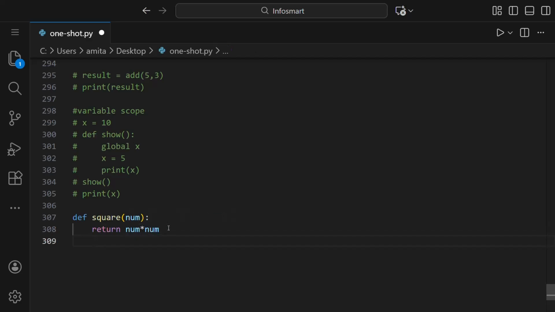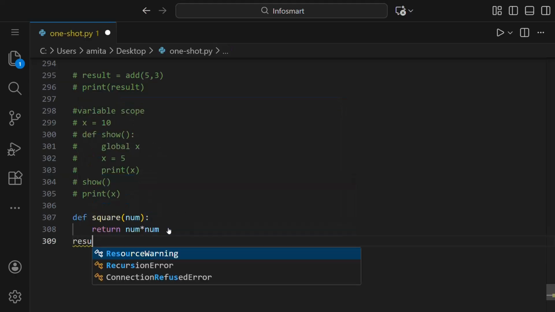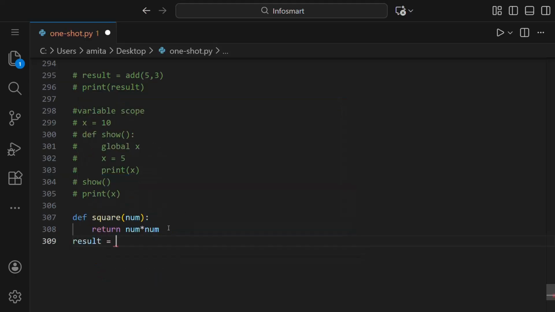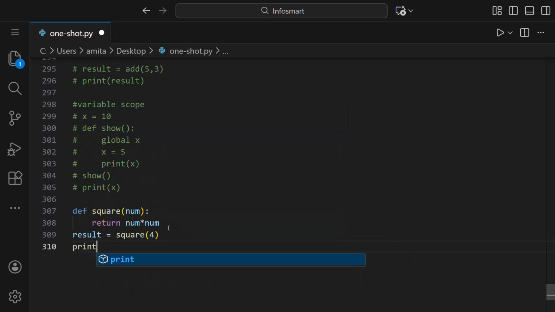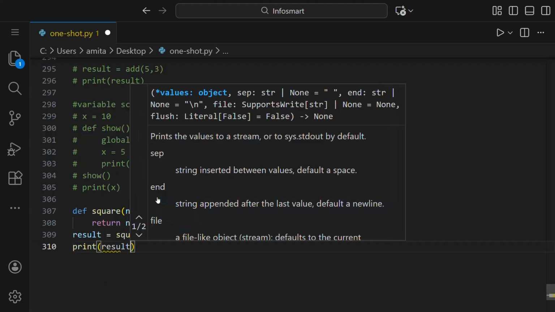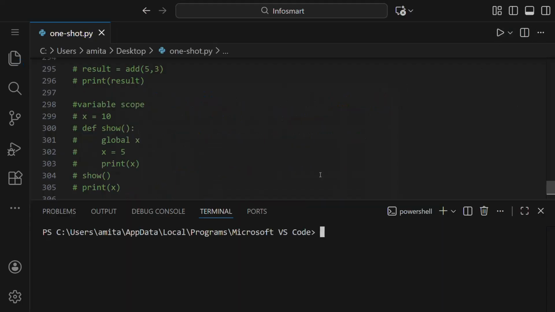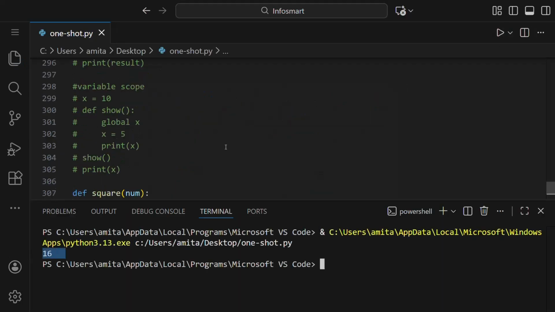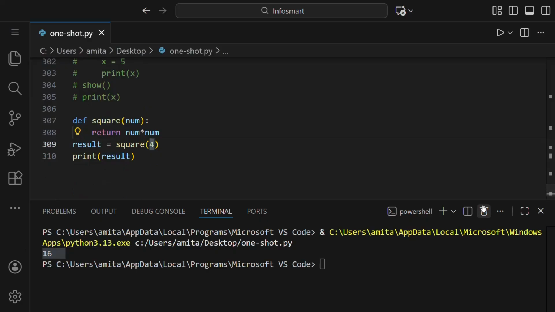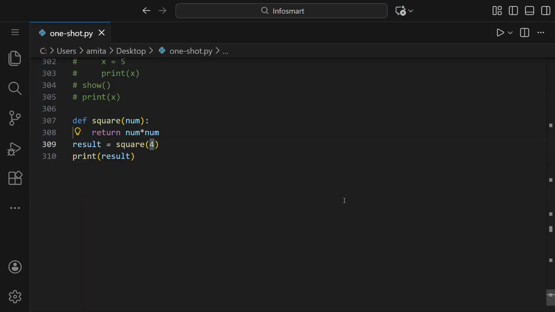Now the next thing is we'll call this. So we can say result is equal to square, that is the function, and we'll give the value 4 to the number, and then we'll tell it to print result. Now let us run this. You can see 16 is printed because it's 4 into 4. That's the basics of functions in Python.